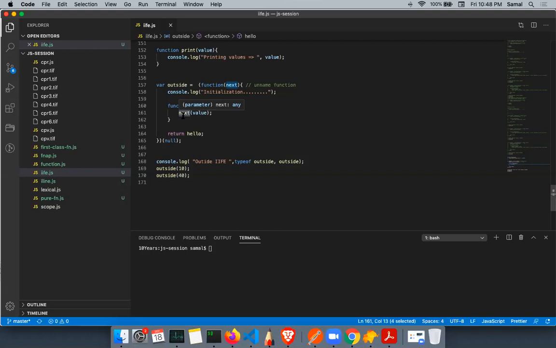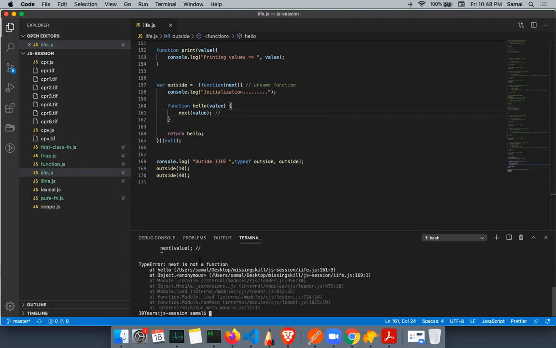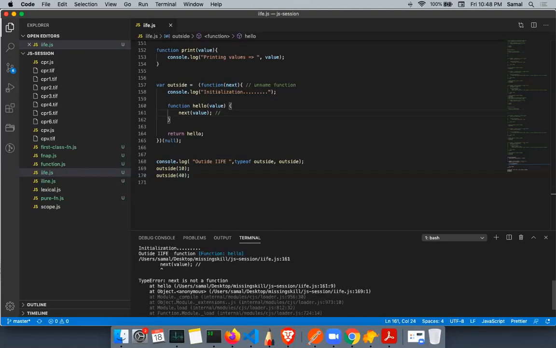It is a null value, right? I am trying to call a function on a null value. So it will throw an error when I call this. If I run this, it will say next is not a function. Null pointer exception is in Java; this is not Java. Okay, so at line number 161, it will say next is not a function, right?